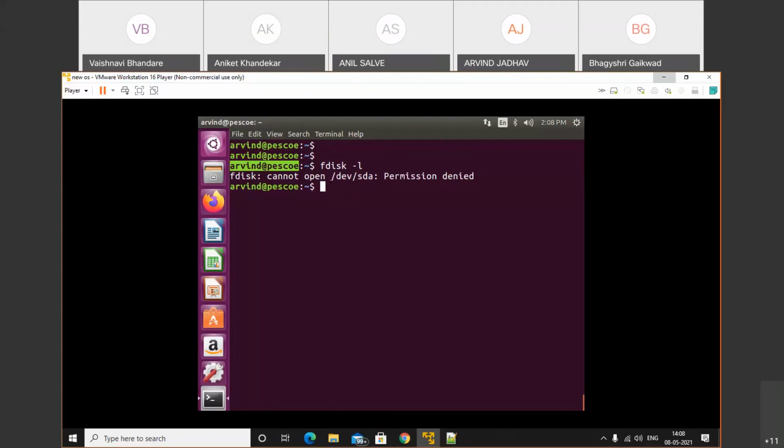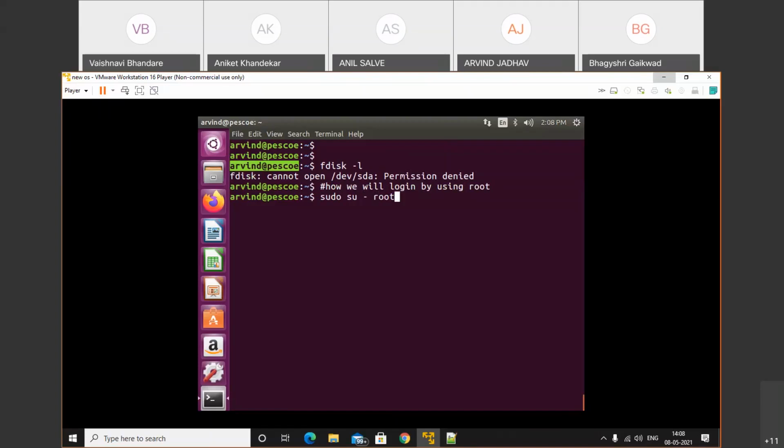So let's do that. How will we log in as root? We don't know the password of root. If we know that password, then we can do it this way: sudo su and after that the name of root.